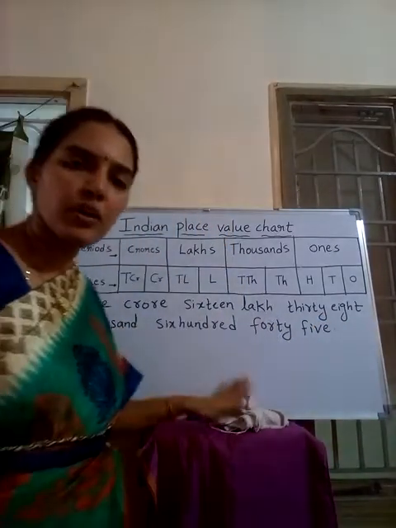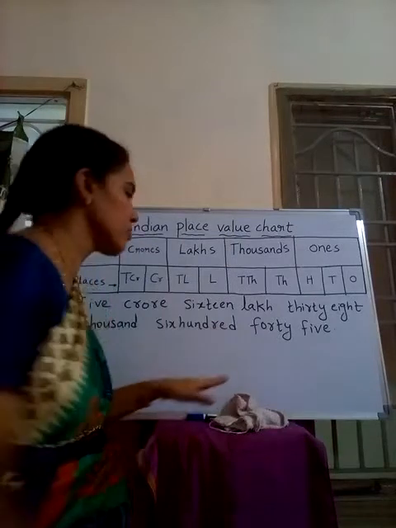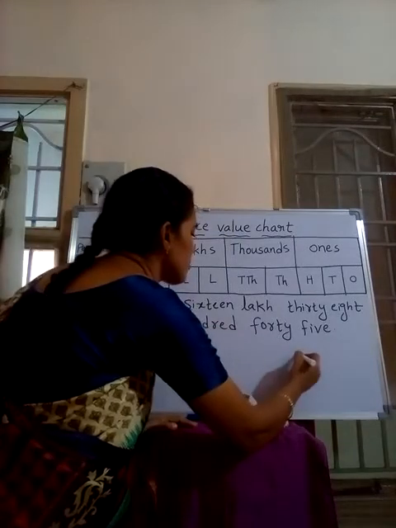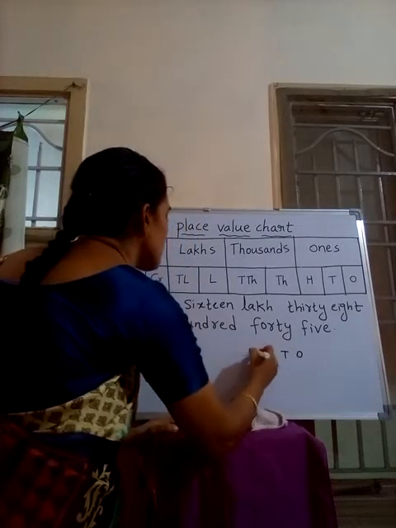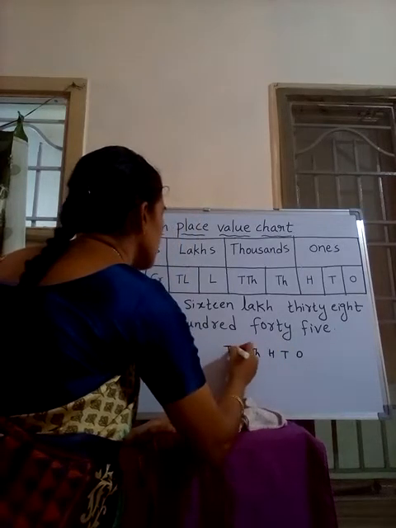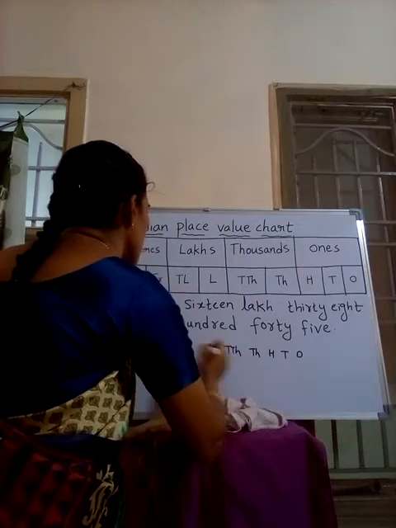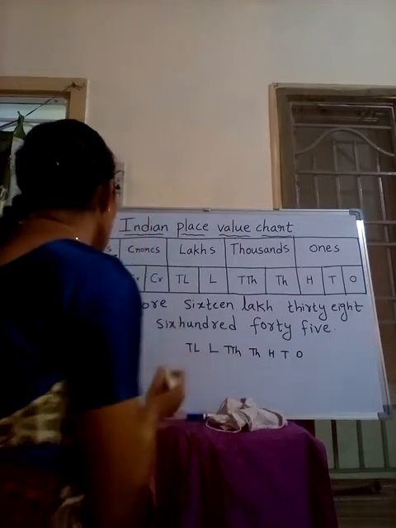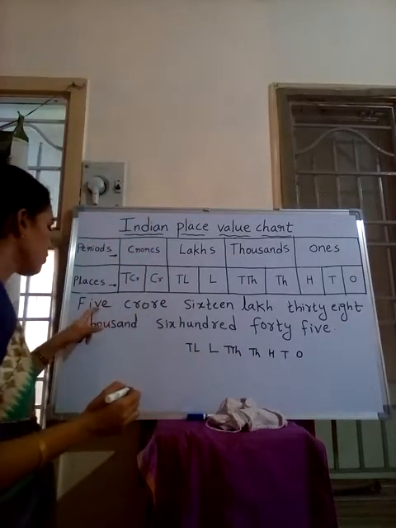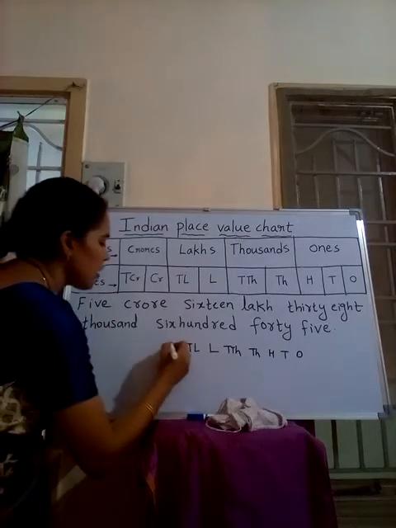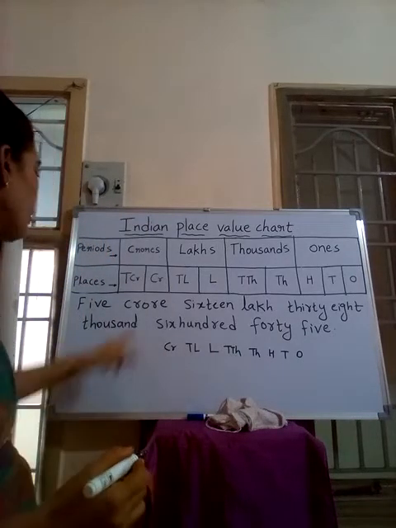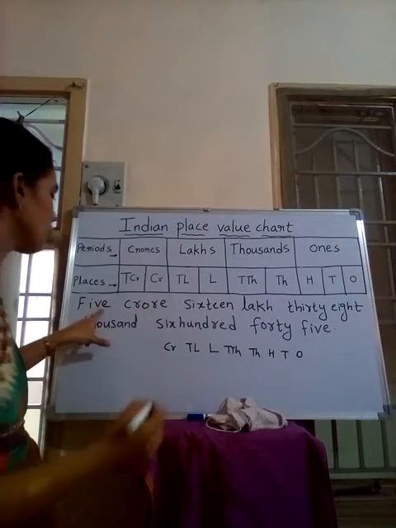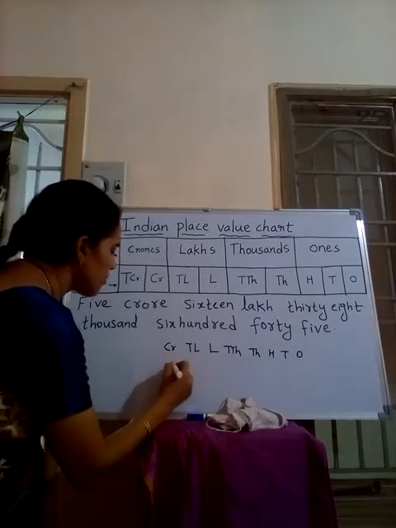To write the numeral, first we write the places: ones, tens, hundreds, thousands, 10,000, lakhs, 10 lakhs. Under crores we have only a single digit, therefore I am taking up to crores. Only the crores place here. Now how many crores are there? 5. Under crores write 5.